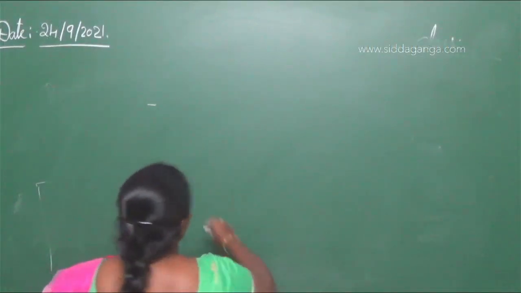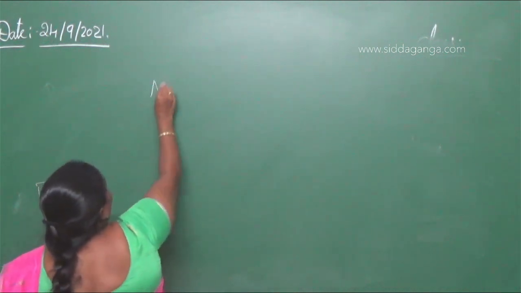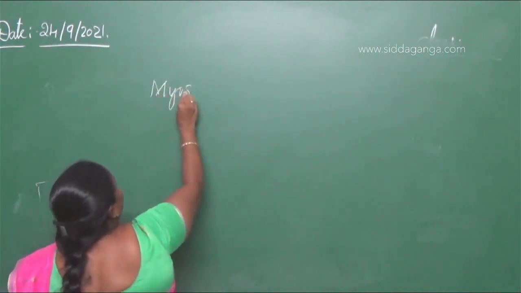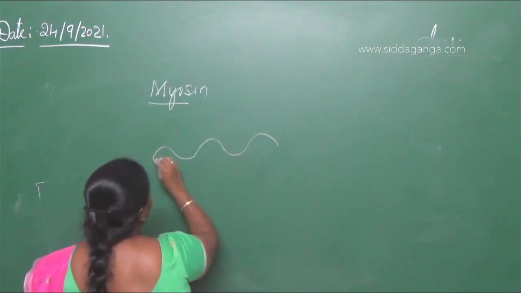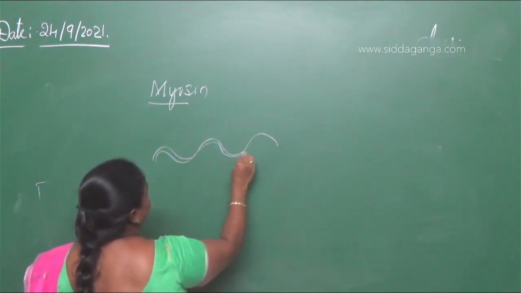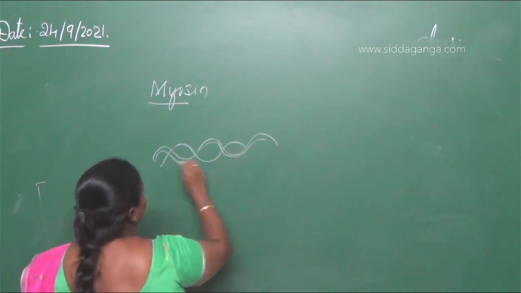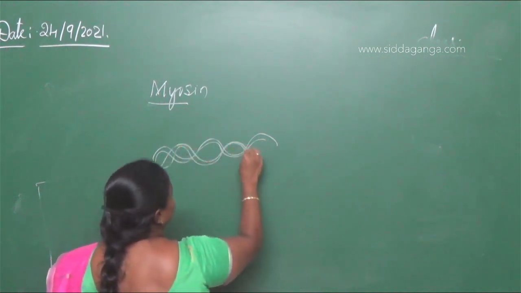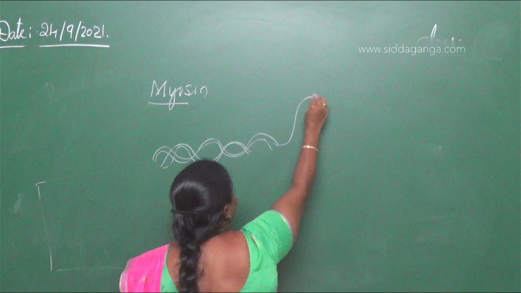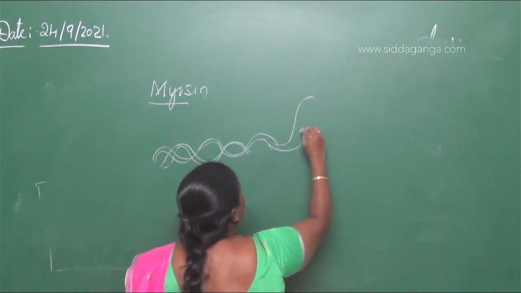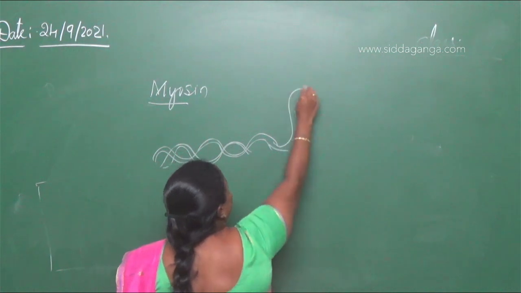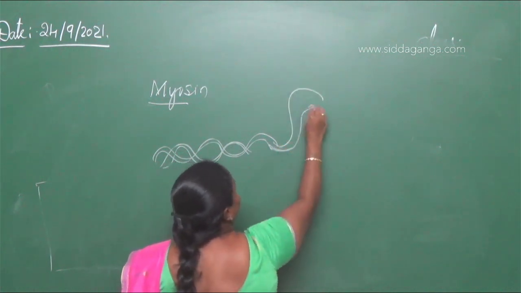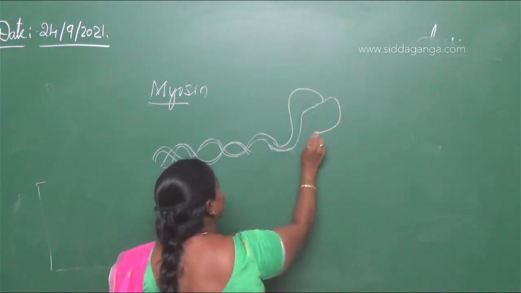If I take the diagrammatic view of myosin, it is helical like this. Just for rough understanding, we write it like this. It is helically arranged and it has a head like this.